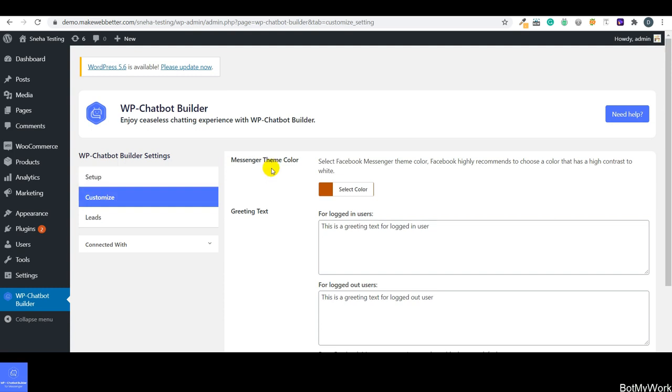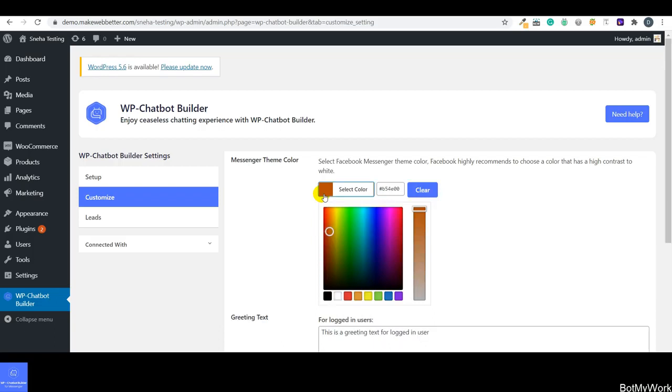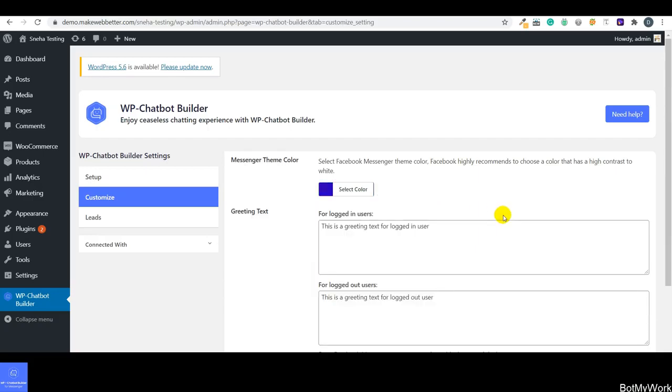So guys, from here you can set up the theme color. As you can see, there are different color options that you can choose, but as you can see in the message, it is a high recommendation from Facebook itself that you choose a color that has a high contrast with respect to white. So accordingly you can set the color from here, and then you have to select the color, and it will be reflected on the front end.